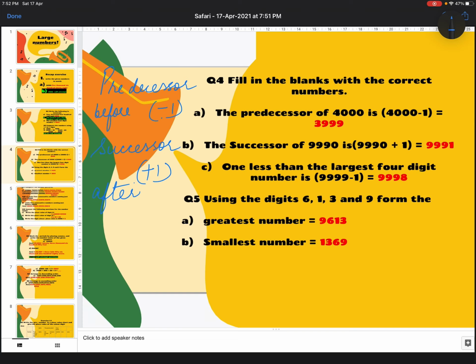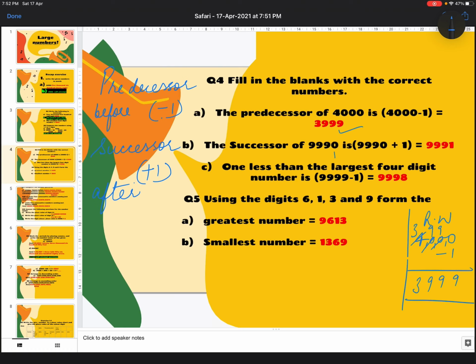Right? So the predecessor of 4000, you subtract it. You can of course make a rough column in this format in your books if you are having any difficulty. And you borrow. You make 10 here, again borrow, then again borrow. You will have 9, 9, 9 and 3. So your answer is 3999. Successor, you add 1, that is very easy.